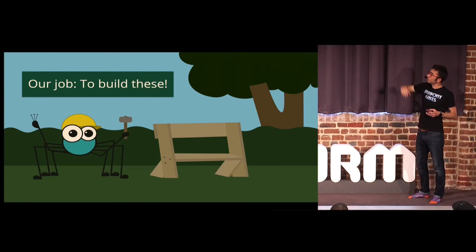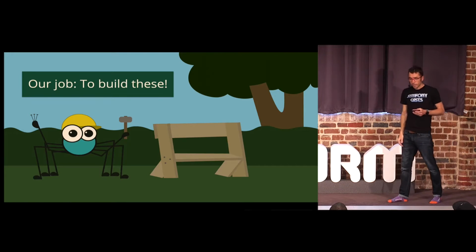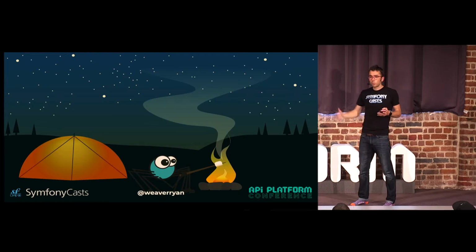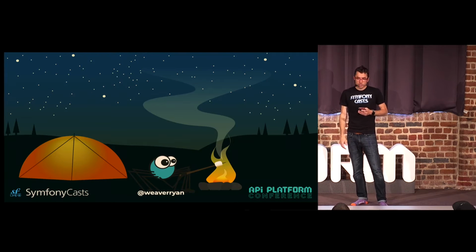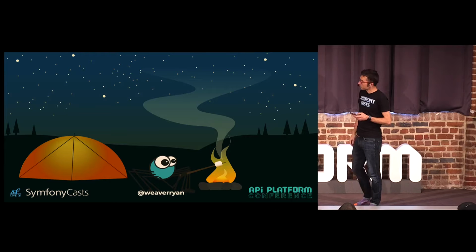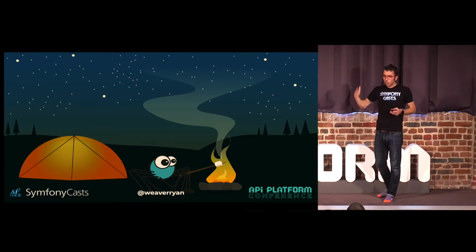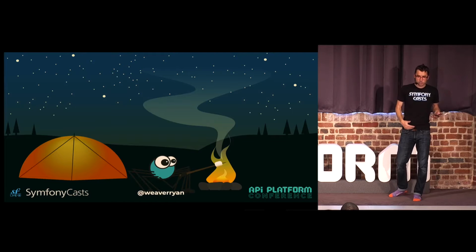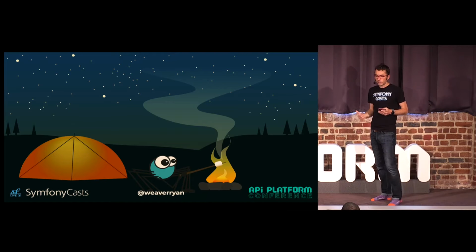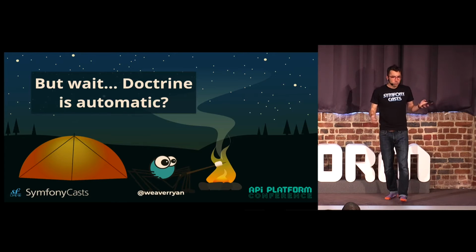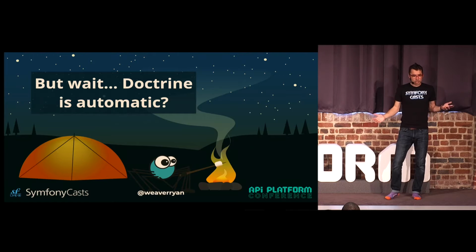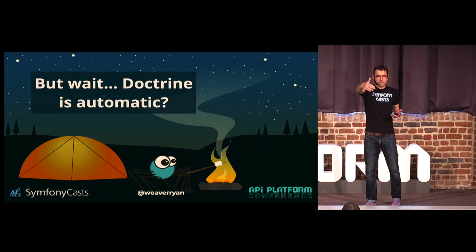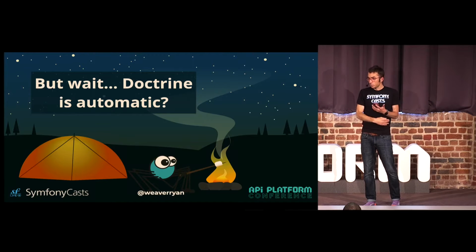So Webby is building this API. And now we realize we need a provider and processor. Great. But then while Webby is out camping before Webby starts the project, he starts to think, well, hold on a second, because I've been thinking I need to build a custom provider and I need to build a custom processor. But with Doctrine, that stuff's automatic. I read in the documentation that I can put an API resource above an entity class, and then I don't have to do any of that.